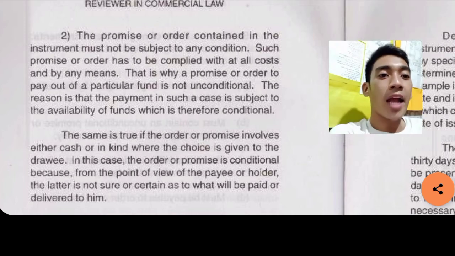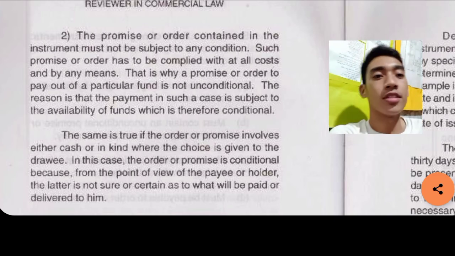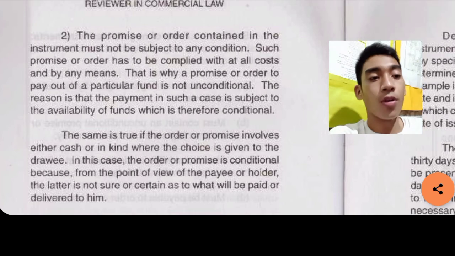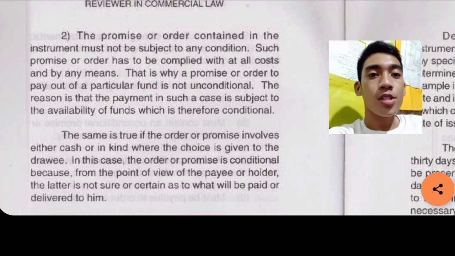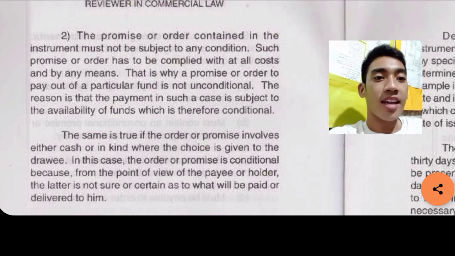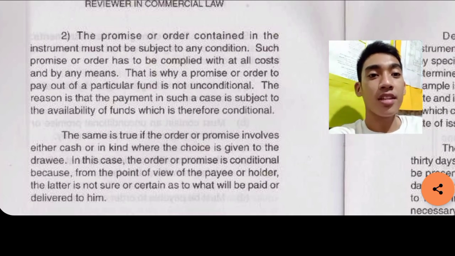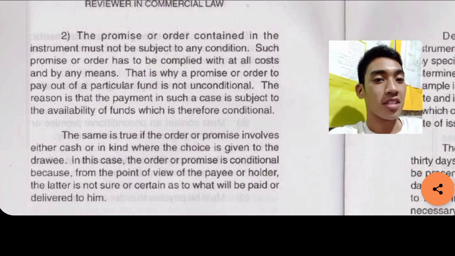That is why a promise or order to pay out of a particular fund is not unconditional. So the order to pay is out of a particular fund. The reason is that the payment in such a case is subject to the availability of funds, which is therefore conditional.